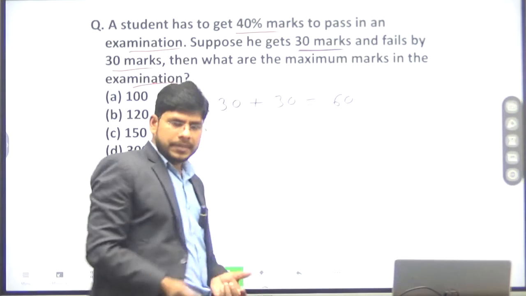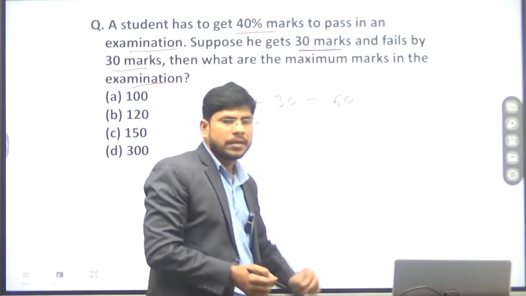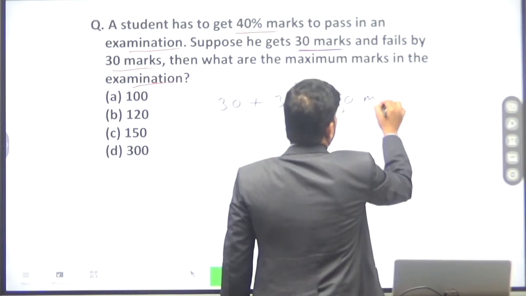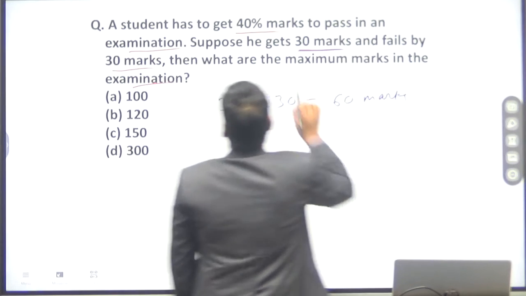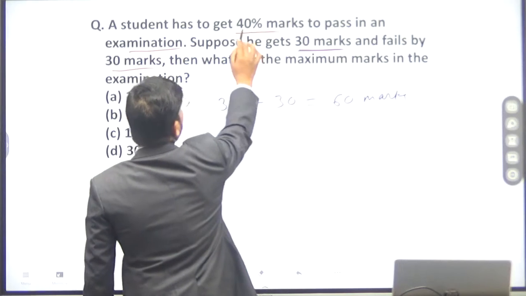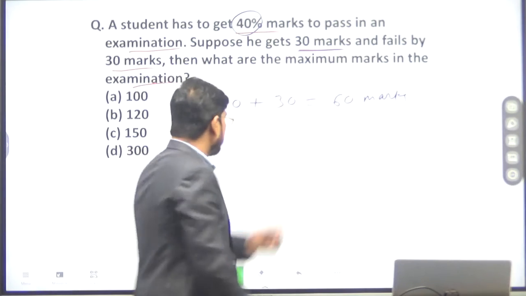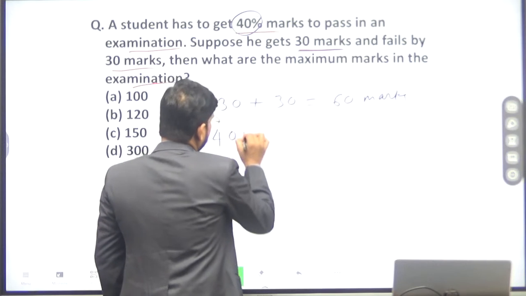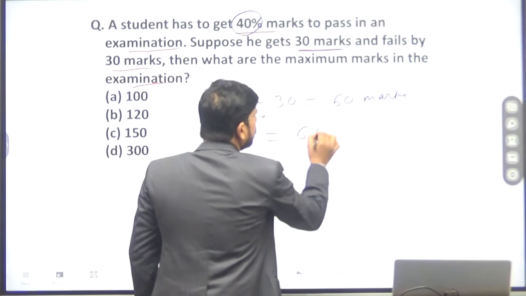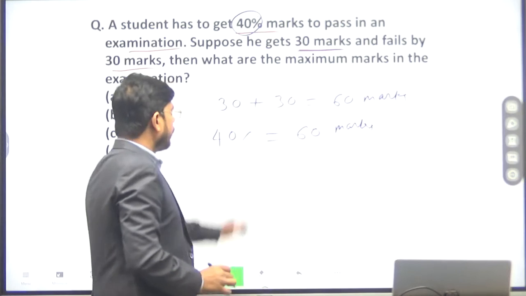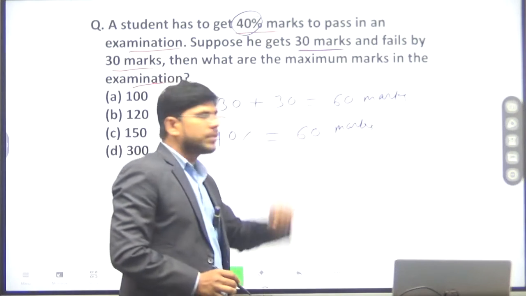To pass the examination, he has to obtain 60 marks. Now a student has to get 40% marks to pass, so in this condition, 40% will be equal to 60 marks.